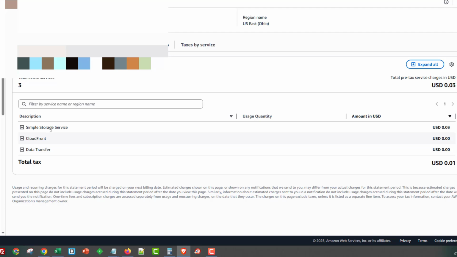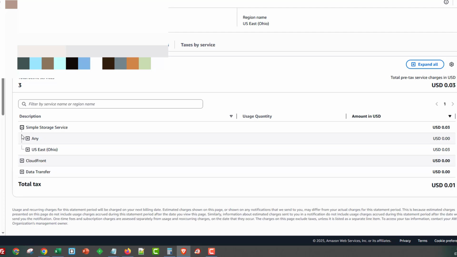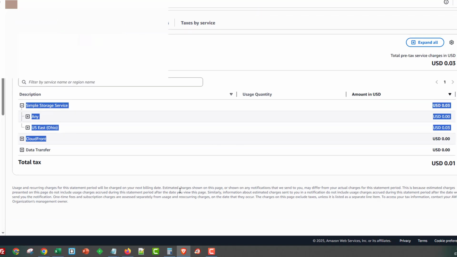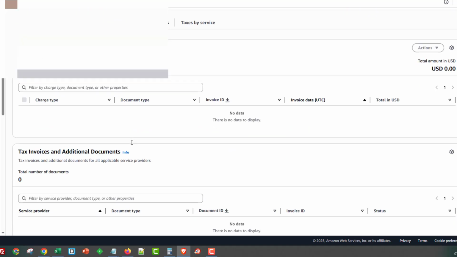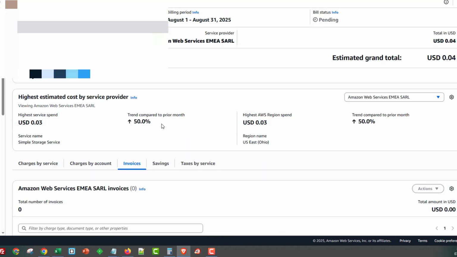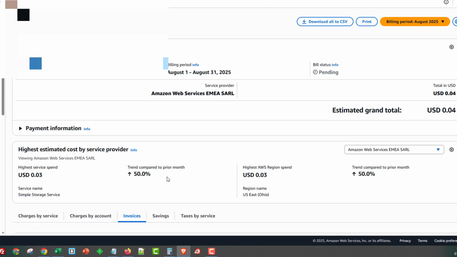You can have a look at this simple storage service. This is S3, and that's the only thing that I'm being charged for. It's 3 cents. You can see I'm not being charged for CloudFront. And I want to show you what's in this account, guys. I'm not really sure how to show you everything down here, but as you can see, I've gone up 50% usage this month. So 50% usage this month should tell you that I'm using this account even more than what I was being charged before.